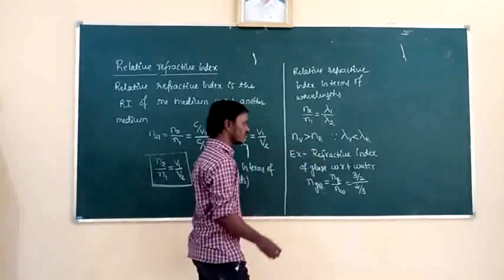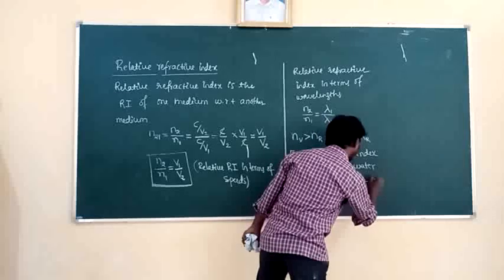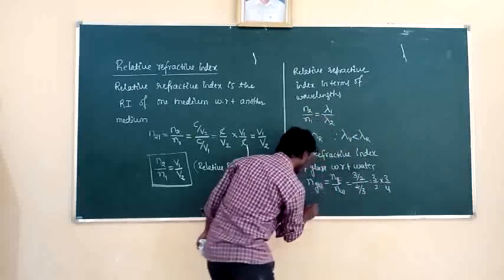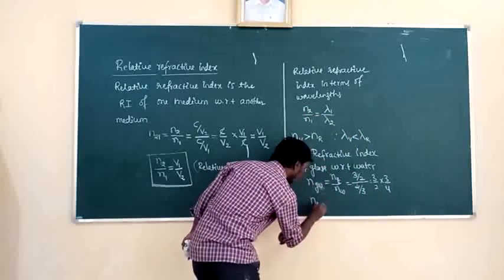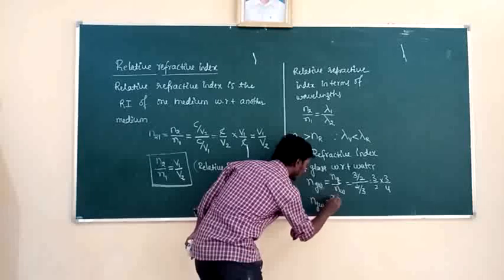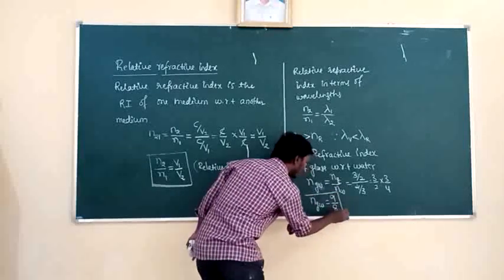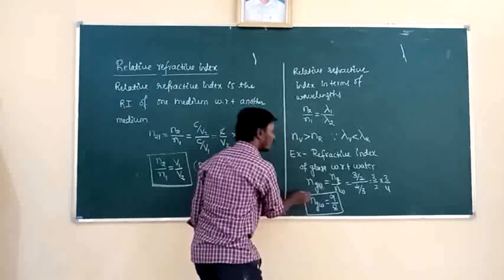Then the answer is 3 by 2 into 3 by 4, which is 9 by 8. So the value of the refractive index of glass with respect to water is 9 by 8. It is the relative refractive index of glass and water.